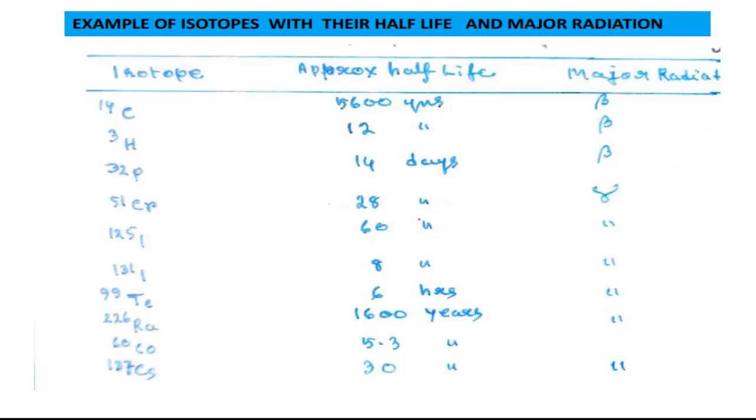Now, there are so many: tritium, then phosphorus 32, then chromium 51, and so on. There are so many examples, and you can see their half-lives given beside the major type of radiation they emit. So some emit beta rays, some emit mainly gamma rays, and so on. They decay and emit radiation.